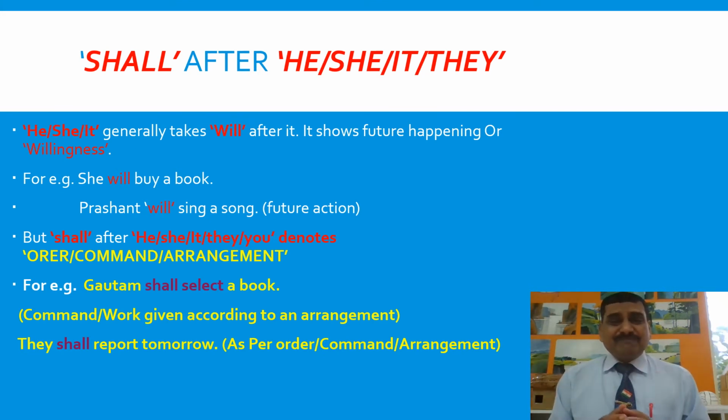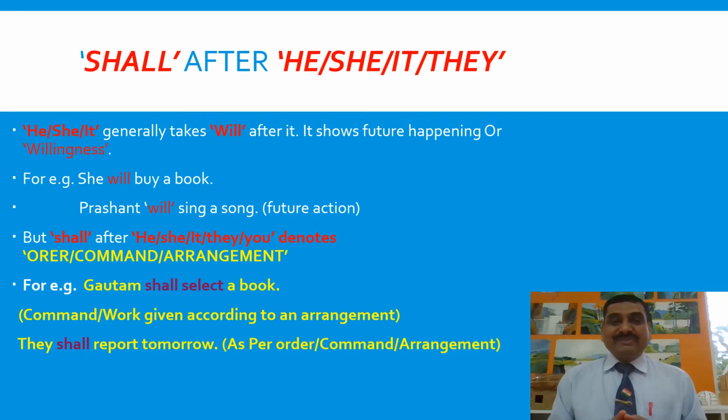We discussed I and we generally take shall after it. On the other hand, he, she, it generally takes will after it. If we use will after he, she, it, you, they, it shows normal future. But instead of will after he, she, it, they and you, if we use shall, then the meaning changes. It implies order, command, or arrangement.